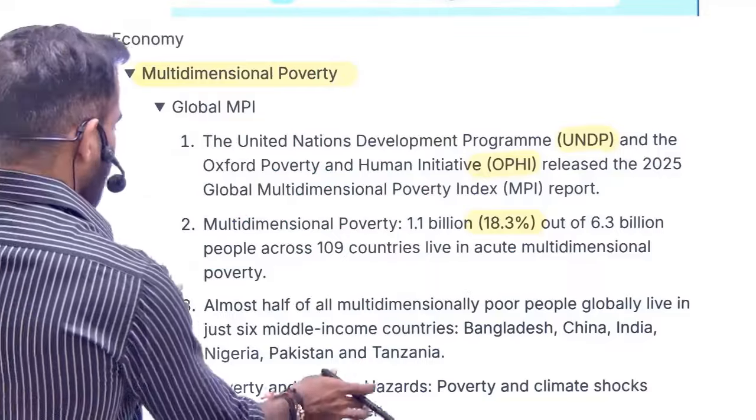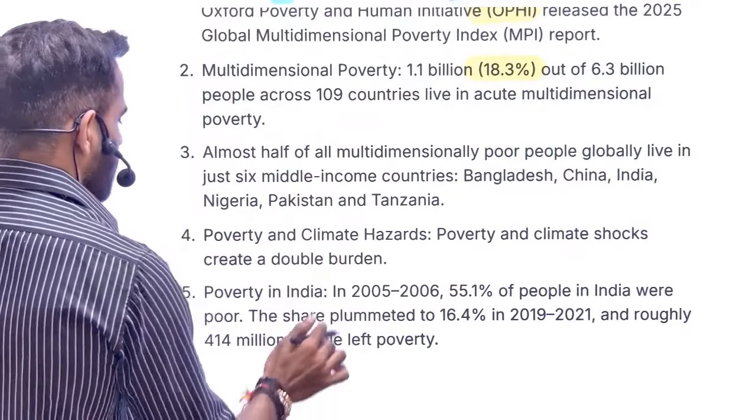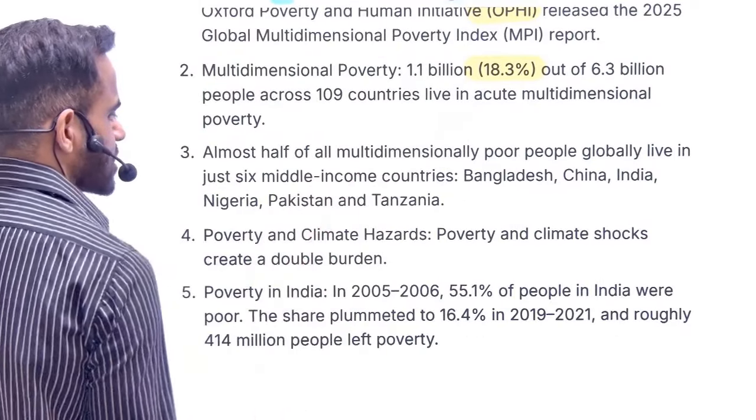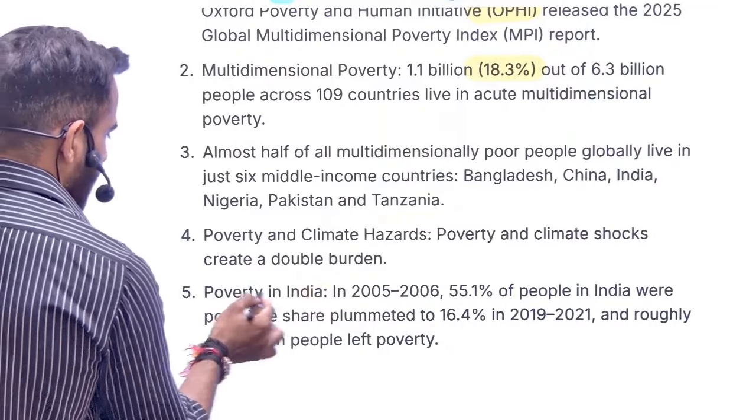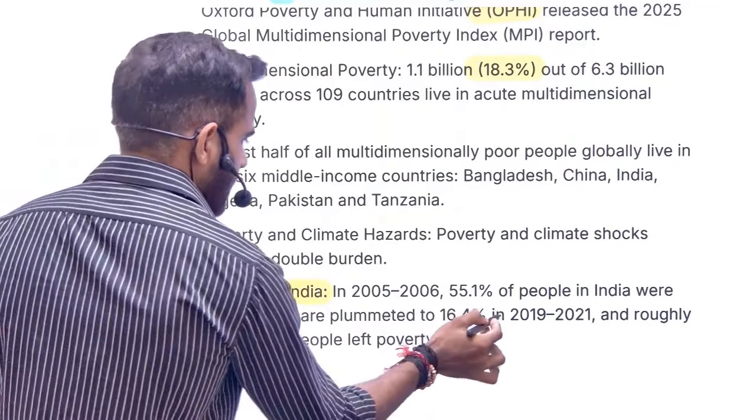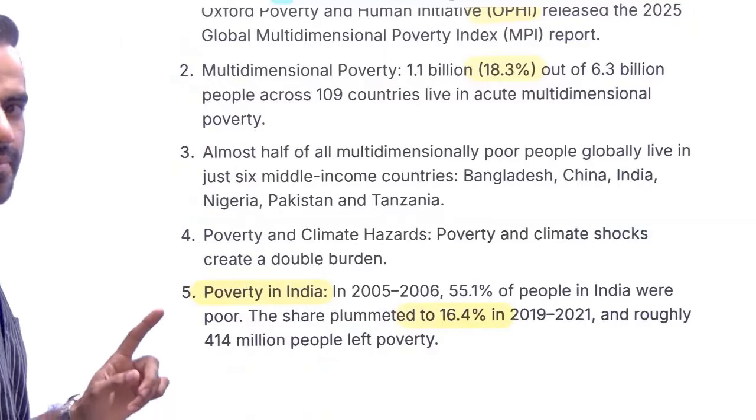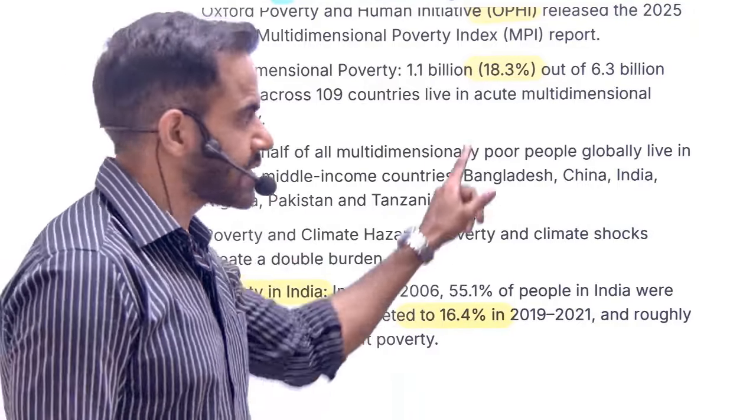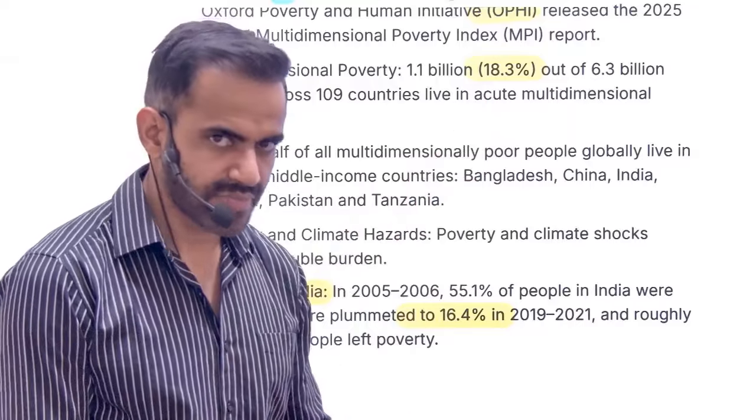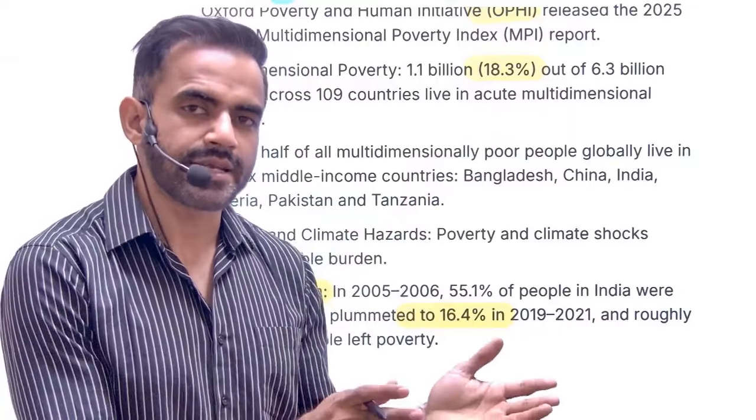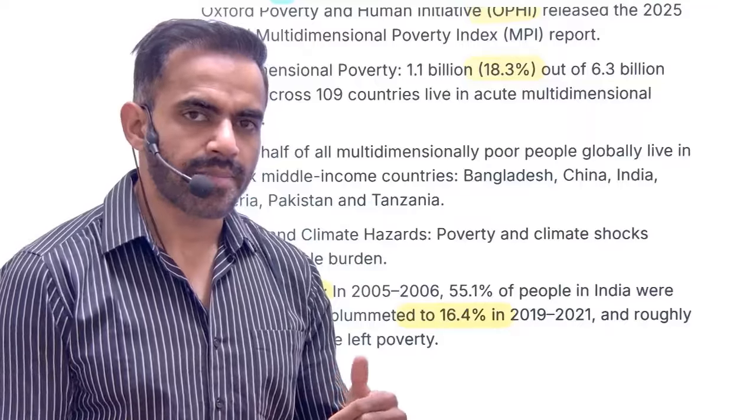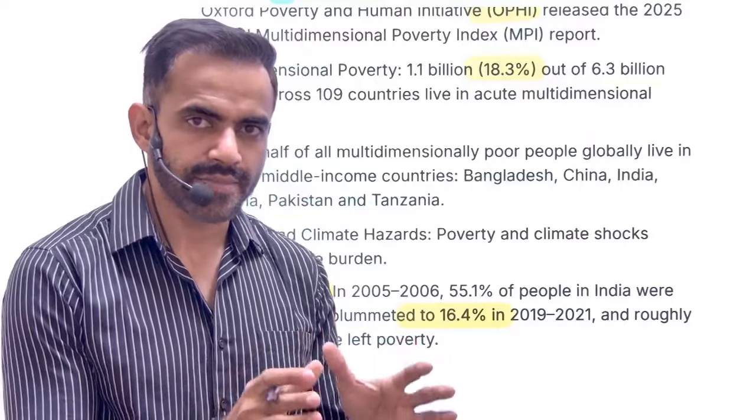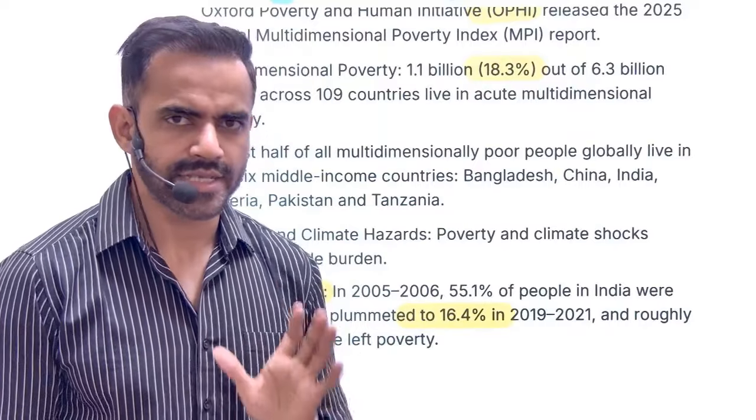Okay. Now understand, roughly 18% of the population is multidimensionally poor. In India, as per this global report, roughly 16.4% of people are multidimensionally poor. Just remember that the Indian average is lower than the global average. That's one thing. This is as per the global index. As per the India index, the multidimensional poverty level is 14.96%.